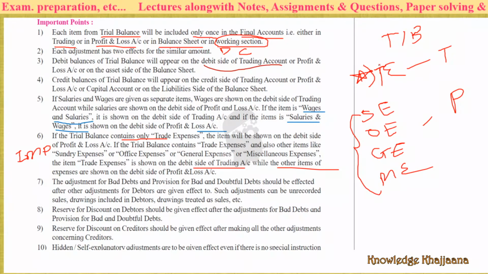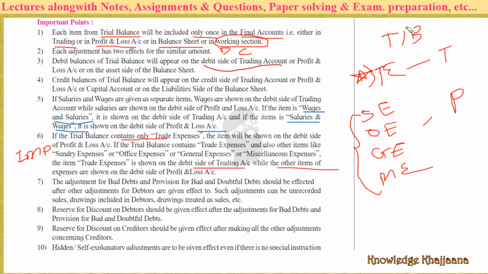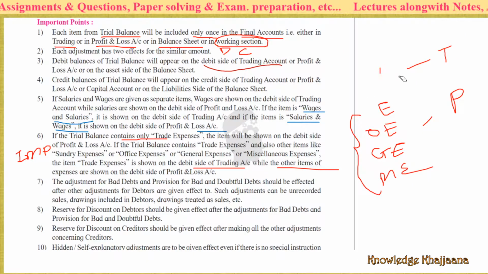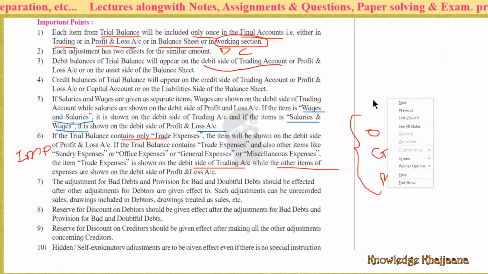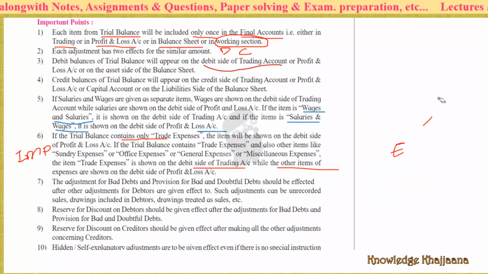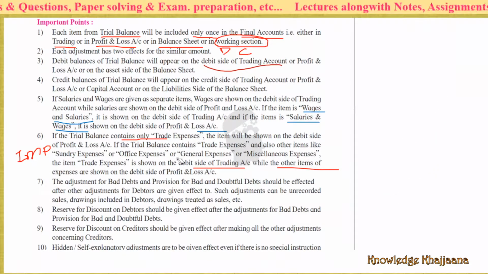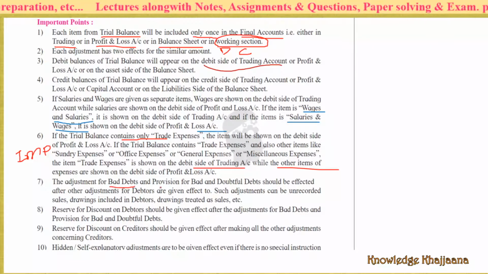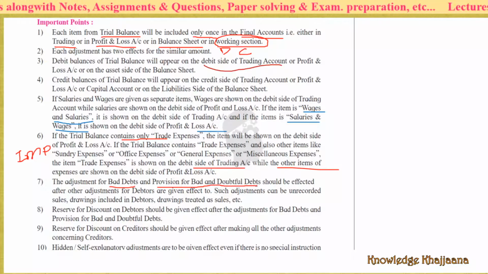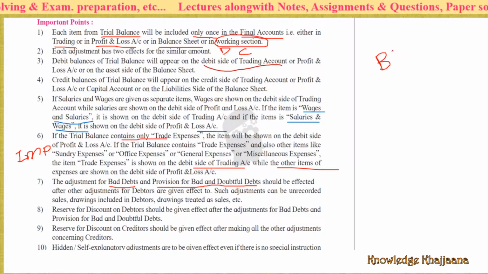Next adjustment is regarding bad debts. The adjustment for bad debts and provision for bad and doubtful debts.